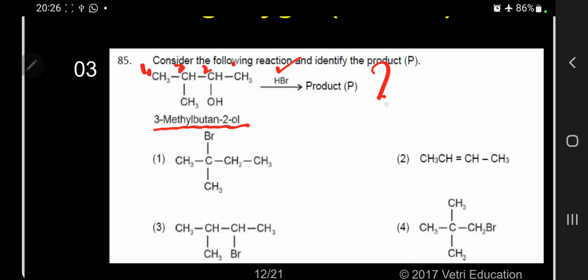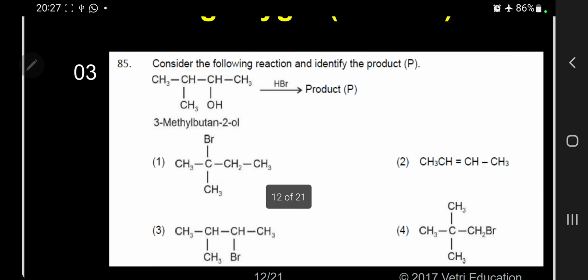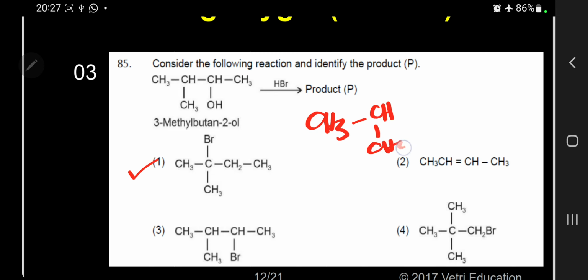So what is the product formed? There are 4 options: option 1, option 2, option 3, option 4. According to the mechanism, answer 1 is correct. How is 1 correct? Let me explain this. Kindly follow. CH3, CH3, CH, OH, CH3.